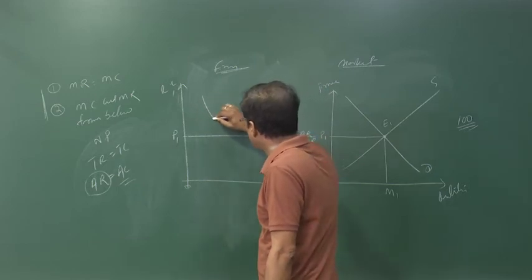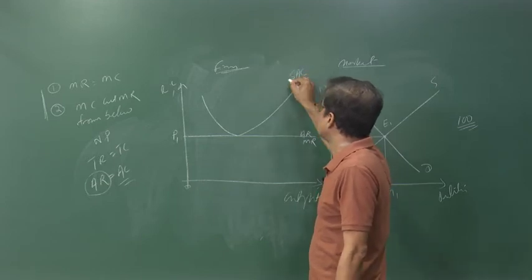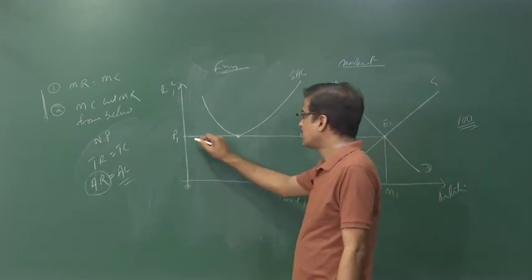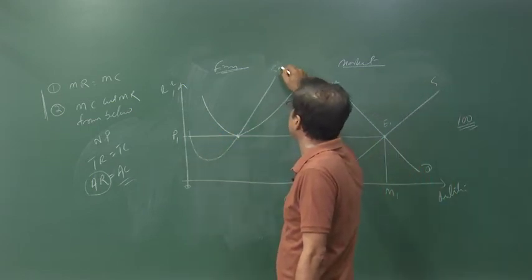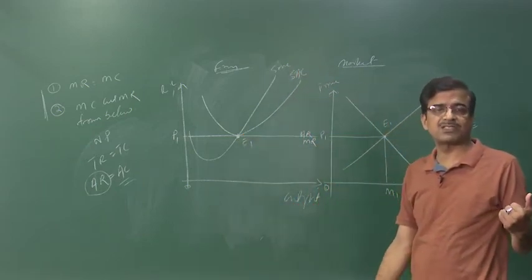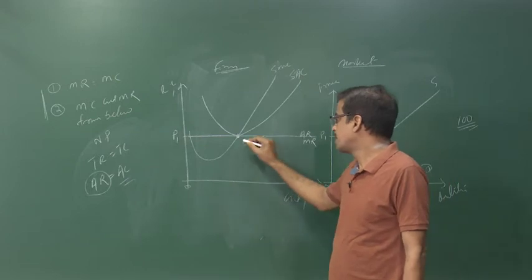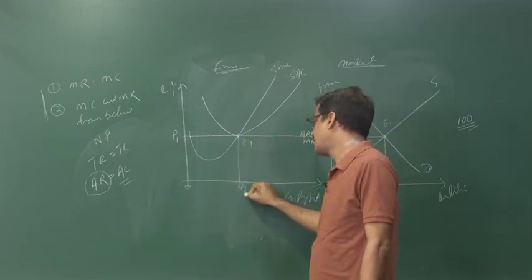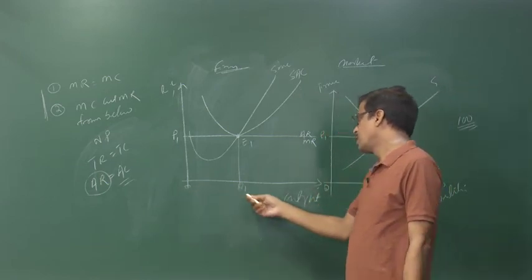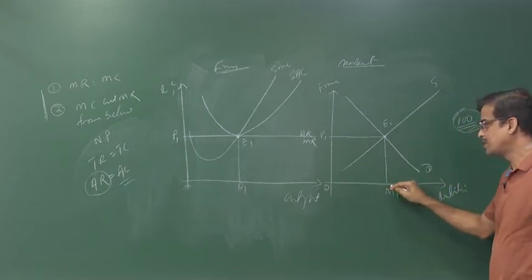We have to draw the average cost in such a way that it is tangent, touching at a particular point, and the corresponding marginal cost is here. We know this is the point of equilibrium because of the marginalistic condition, MR equal to MC. When we drop the perpendicular, it will be OQ1. Each individual producer produces OQ1 output, and there are 100 firms inside the industry. So, OQ1 multiplied by 100 gives OM1.